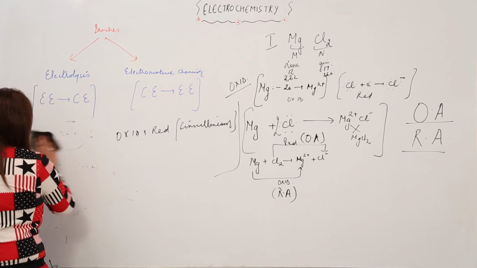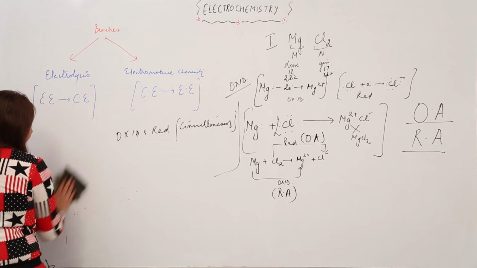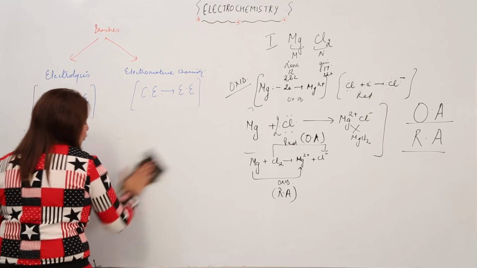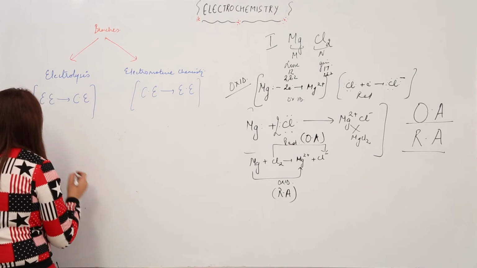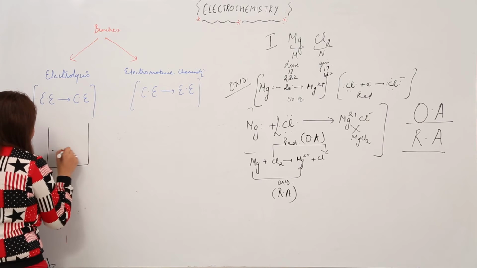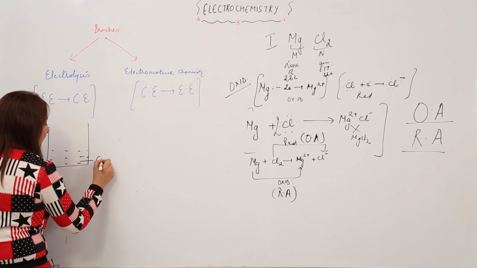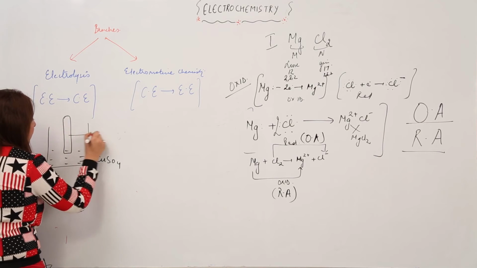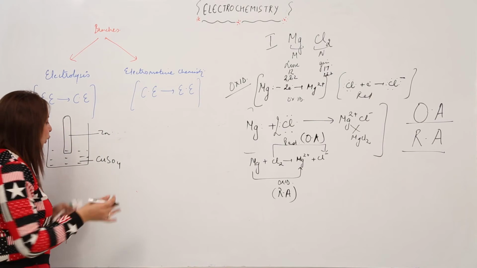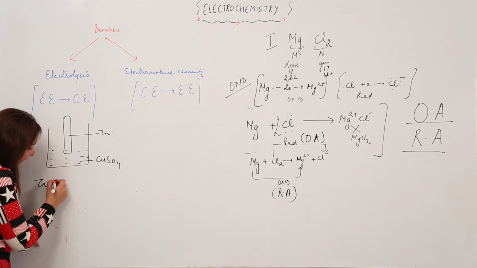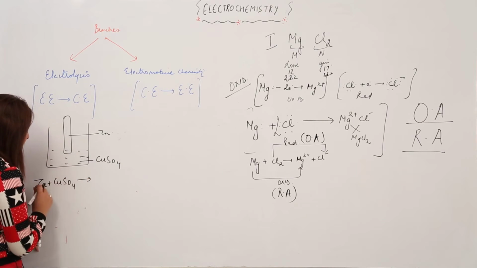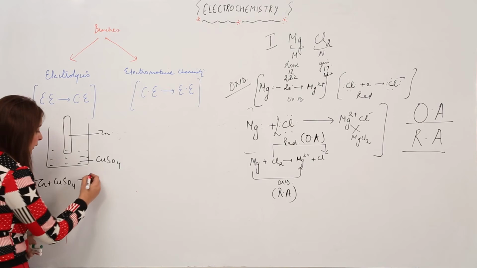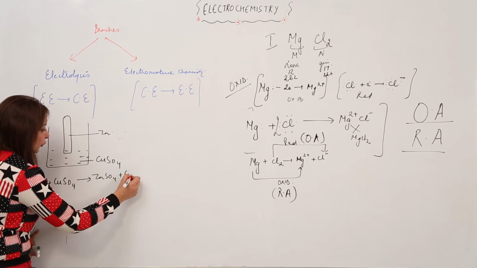Suppose I have a beaker. I'll be drawing it for you, just wait a moment, and you also take out your copy and draw along with me. So suppose I have a beaker in which I have a copper sulfate solution, right, and I have dipped a zinc rod in it. So Zn plus CuSO4, what will happen? It is a sort of displacement reaction, because zinc is more reactive, it will displace copper, you know that. So it will result in the formation of ZnSO4 plus Cu.